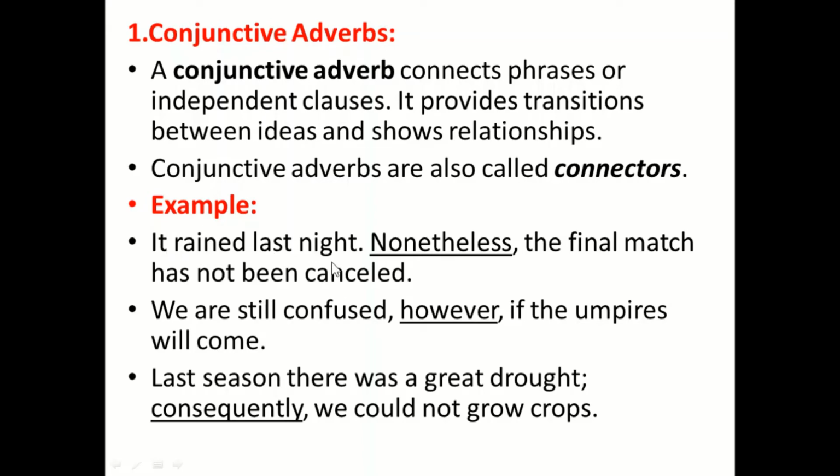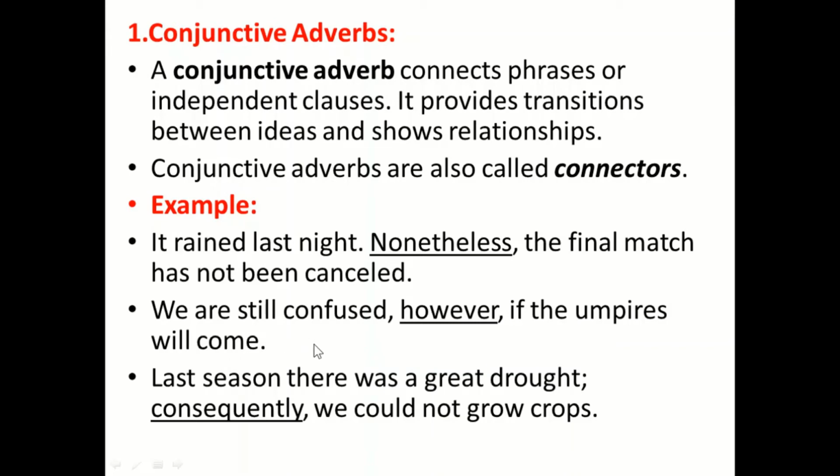It rained last night. This one is an independent clause as well as a complete sentence. Then the other one is: nonetheless, the final match has not been cancelled. So this word nonetheless joins these two sentences. And the other sentence: we are still confused, however, if the umpire will come.